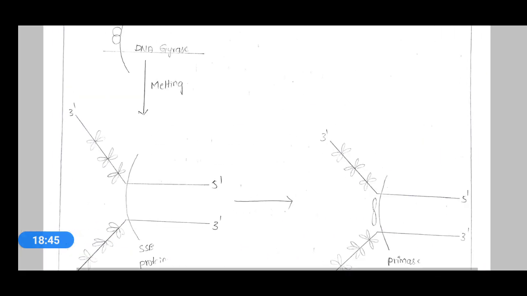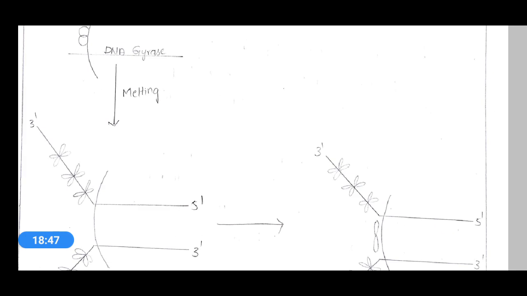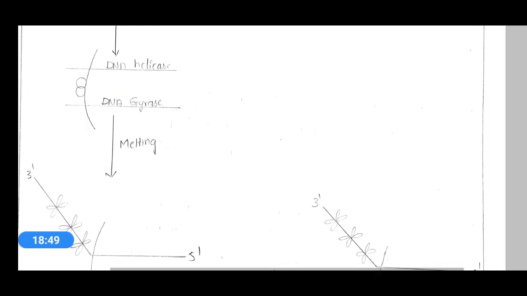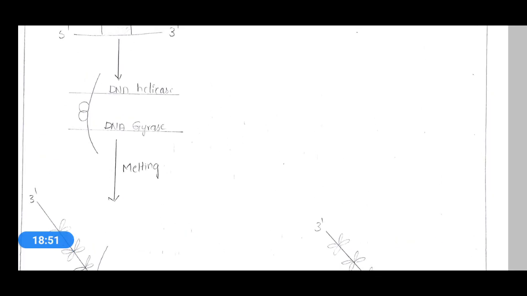Here what happened, first DNA A protein bound to the double stranded DNA and helicase, and by the action of helicase and gyrase, unwinding was carried out and the melting process started.